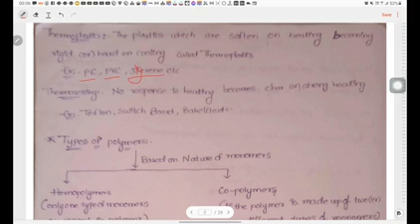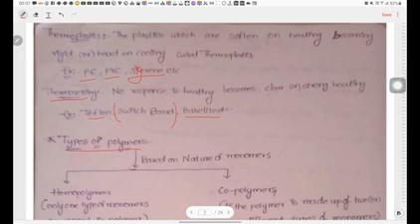Styrene. So these are the thermoplastics. Thermosetting plastics: Teflon, which is used for the manufacturing of switchboards. Bakelites are also used to make switchboards, cooker handles, etc.